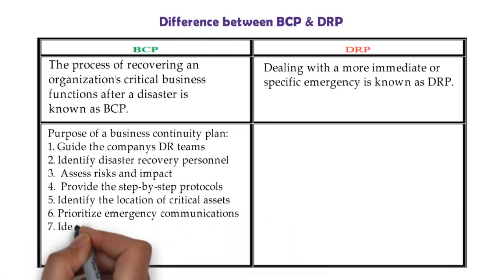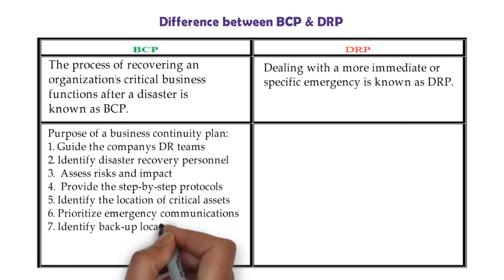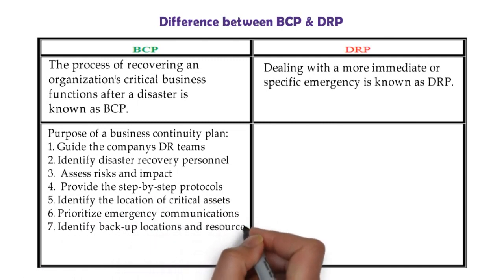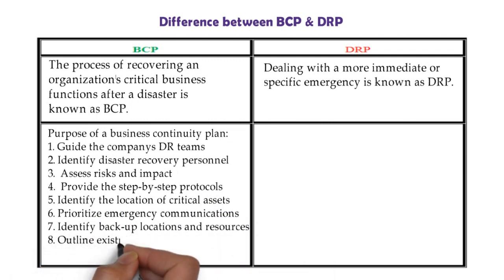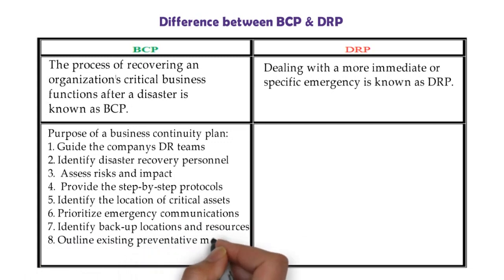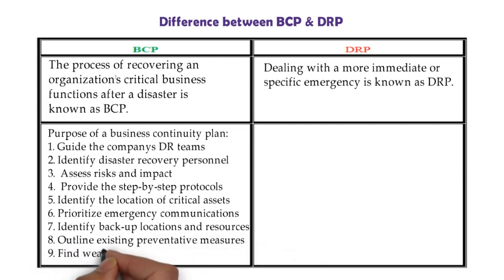Number 7, identify backup locations and resources. Number 8, outline existing preventive measures. And finally, find weaknesses and propose solutions.